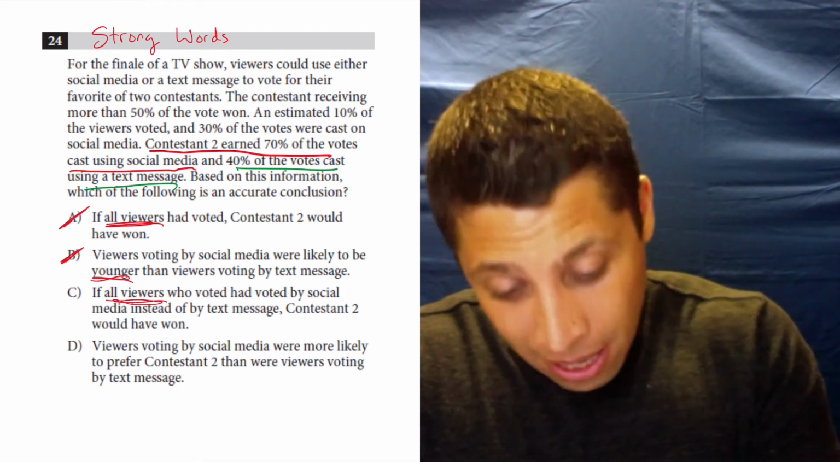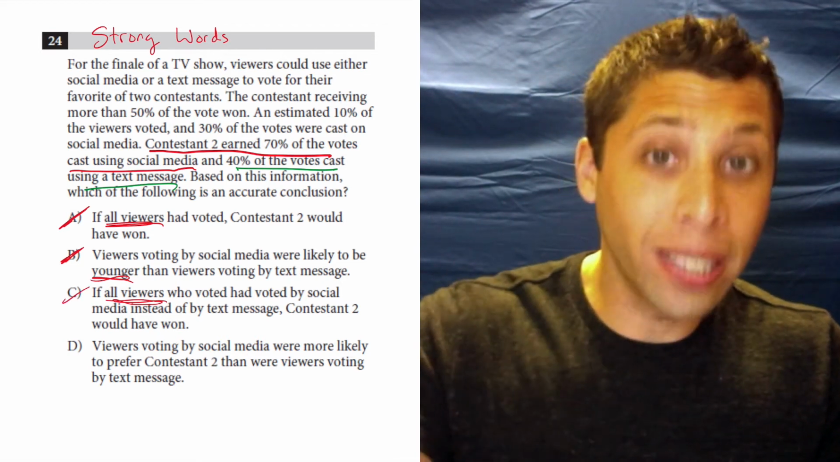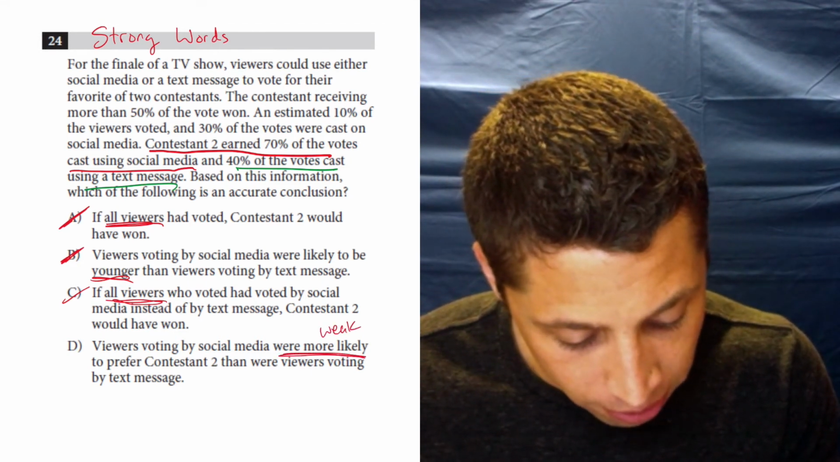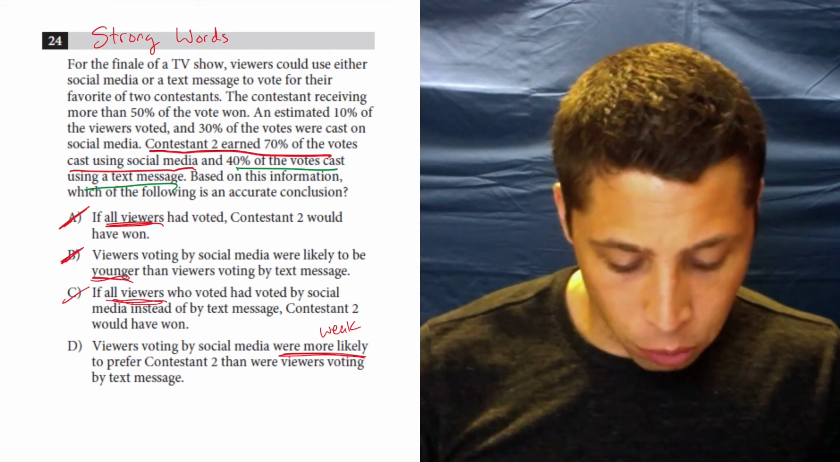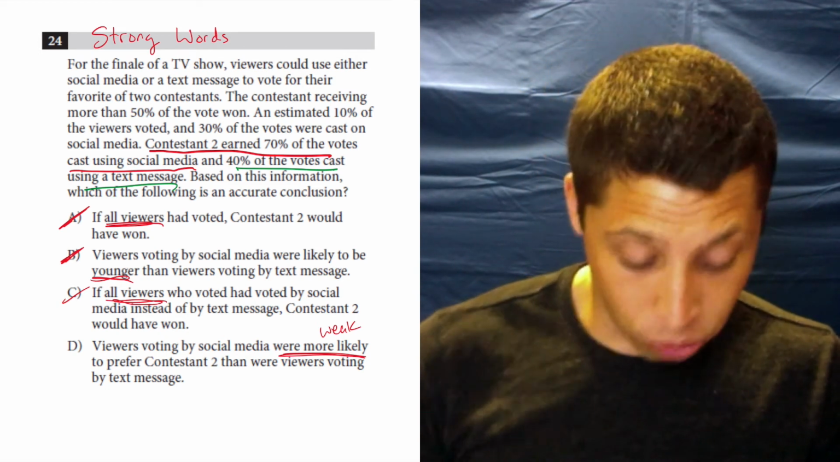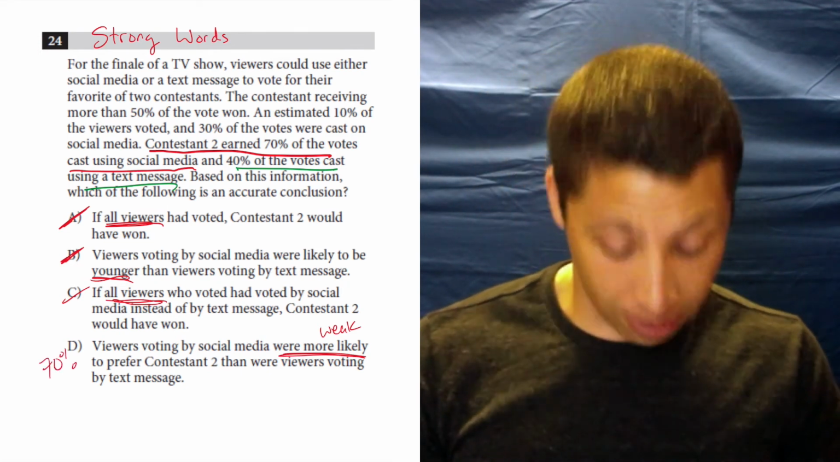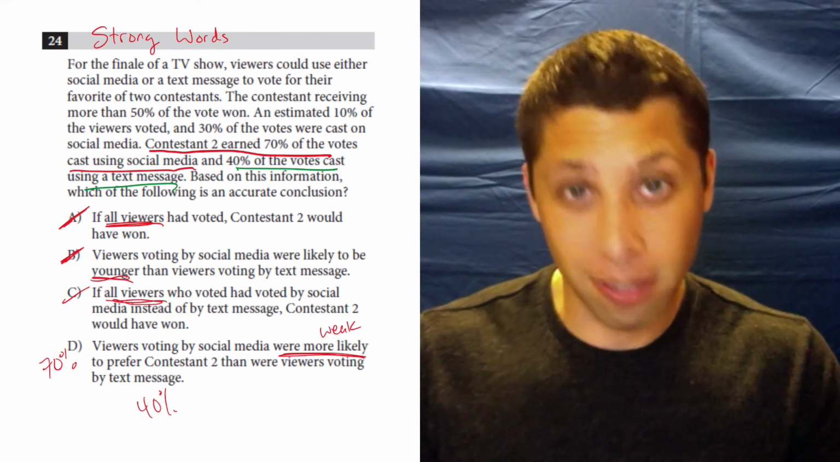So that leaves us with D: Viewers voting by social media were more likely. That's not a strong phrase. That's a good, nice little weak phrase. They were more likely to prefer contestant 2 than were viewers voting by text message. And yes, that's true. The people who voted by social media, 70% of them liked contestant 2, where only 40% of the text people liked contestant 2.